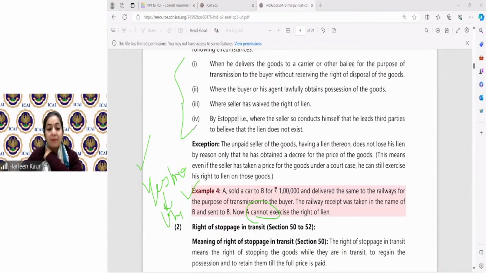Sakshi says, yes, ma'am. He cannot exercise his right to lien. Shanti says, because the goods are dispatched under the name of buyer. Why? Because you've already dispatched the goods. You've already given it to the transporter. You have already given it for the transmission to the buyer. So once you have given, because category first will apply.